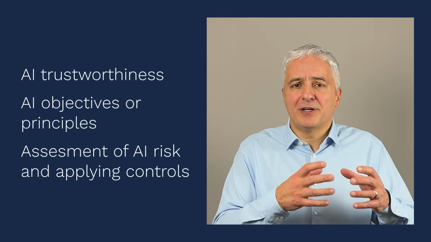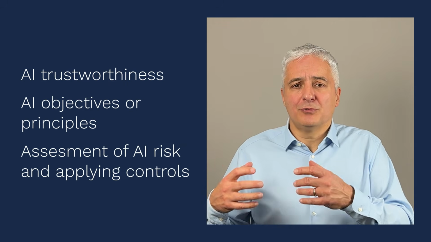And then the third concept is very important, and it actually lies at the core of AI governance, and this is basically the assessment of AI risks and then applying controls to decrease those risks. Now, why is this important? Because if you want to achieve this AI trustworthiness, then you have to decrease the potential for bad things to happen, and to achieve that you actually have to analyze what could go wrong, meaning you have to do the risk assessment, and then you have to do some things upfront so that these bad things do not happen, and basically these are the AI controls.